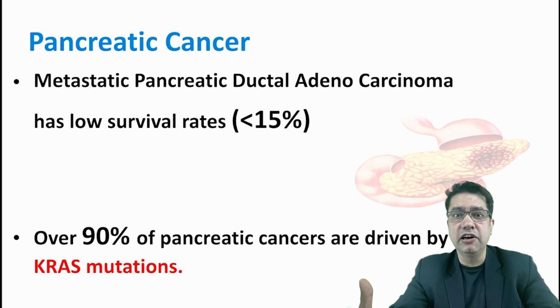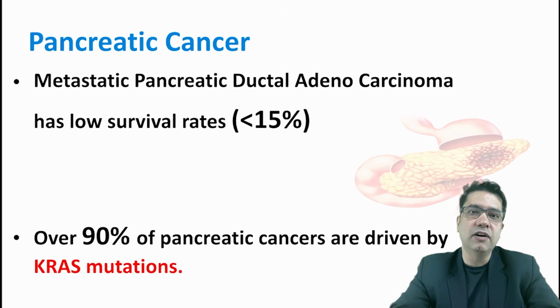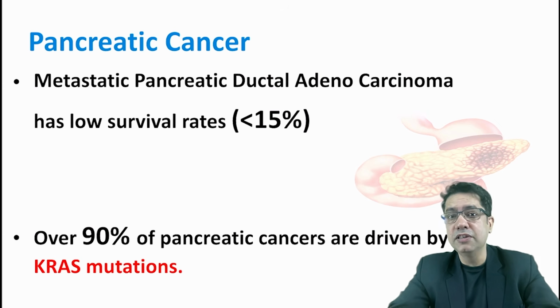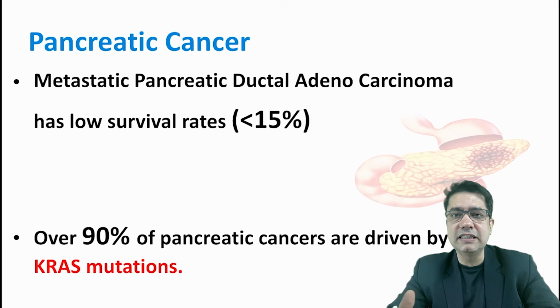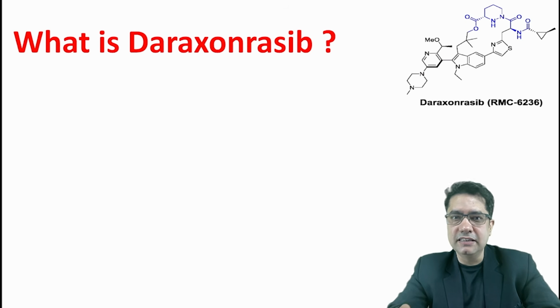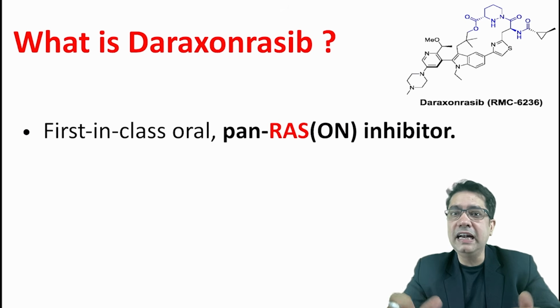So if a patient of pancreatic ductal adenocarcinoma comes, 90% of the patients suffer from a single KRAS mutation. So what is this KRAS? That we will be discussing, but let's talk about a beautiful drug, Daraxonrasib. So Daraxonrasib inhibits the RAS pathway.